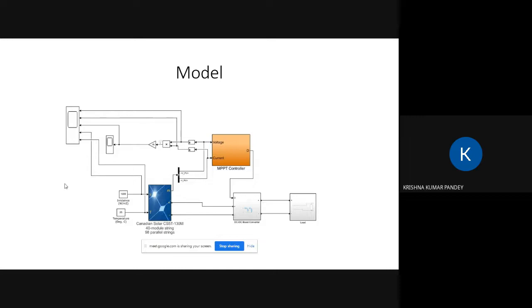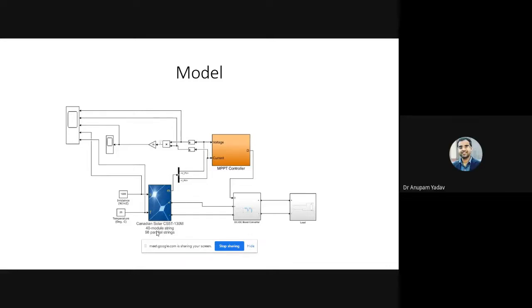Here I am using a Canadian Solar CS5T-130 module string with 98 parallel strings. Where in this model have you used this whale optimization algorithm? I have used the whale optimization algorithm in the MPPT controller.